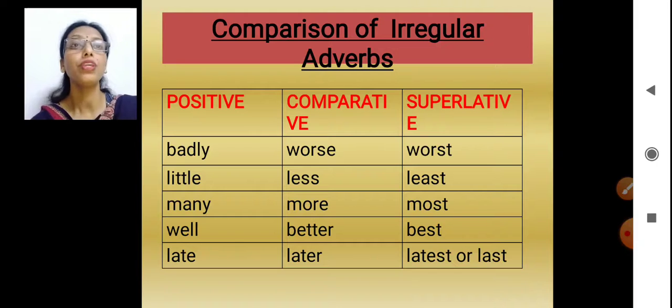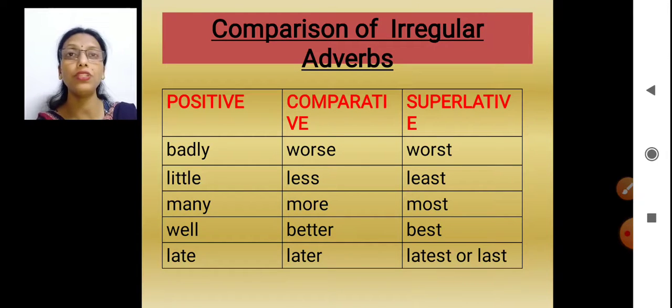Okay. Comparison of irregular adverbs. Sometimes there is an irregularity. Like suppose I say badly. He got hurt badly. How did he get hurt? Very badly. Now badly, worse and worst. There is no resemblance in positive, comparative and superlative of this word. Okay. Little, less, least. Many, more, most. It could be much, more, most also.